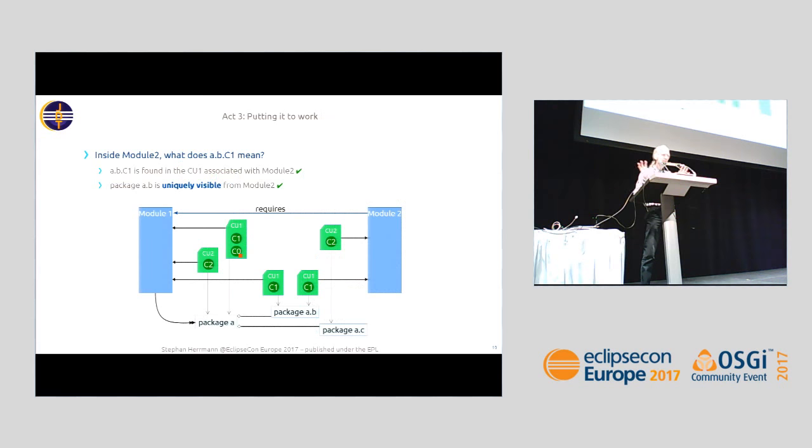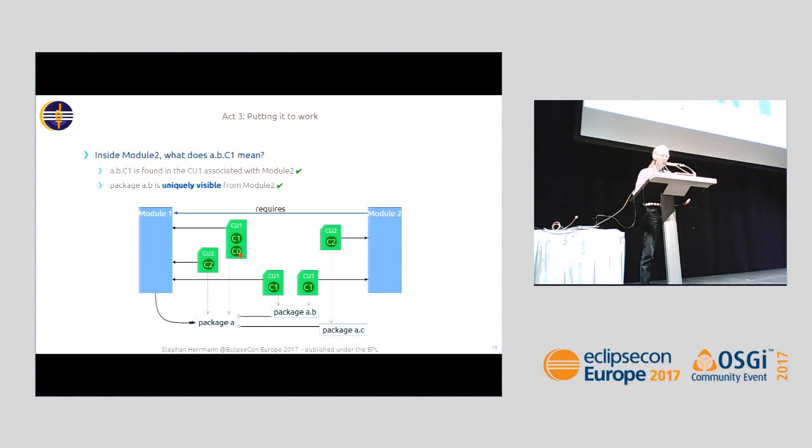So let's put this view of the world to work to really look at some of the corner cases, to learn how much isolation we maybe get, and what encapsulation in Jigsaw really is at the bare metal. So what's the meaning of a qualified name a.b.c1 when looking from module 2? So this is new. You always have to specify the perspective where you're starting to look from.